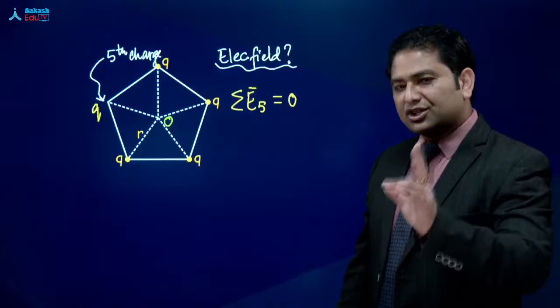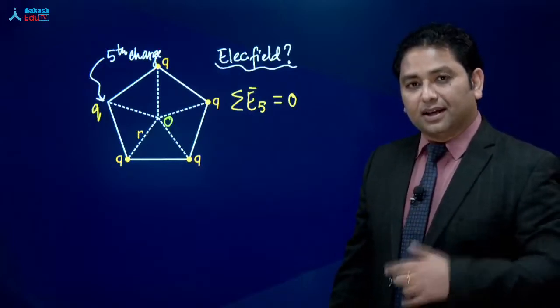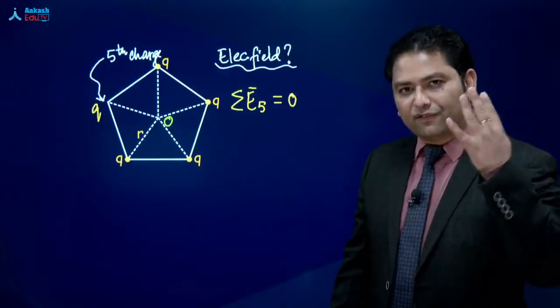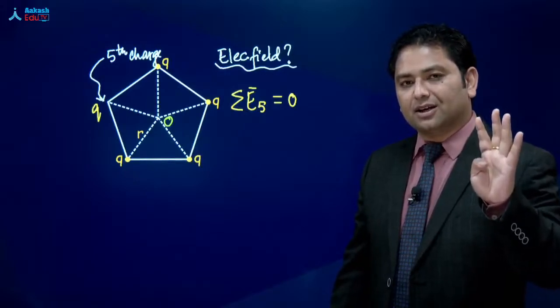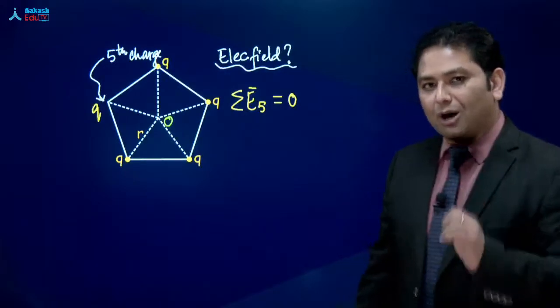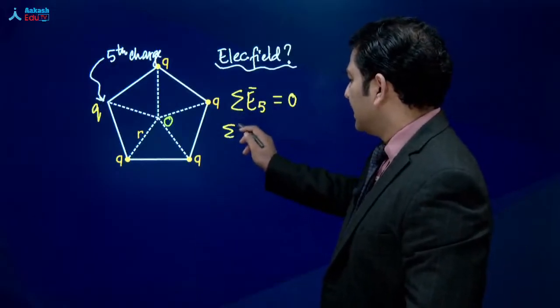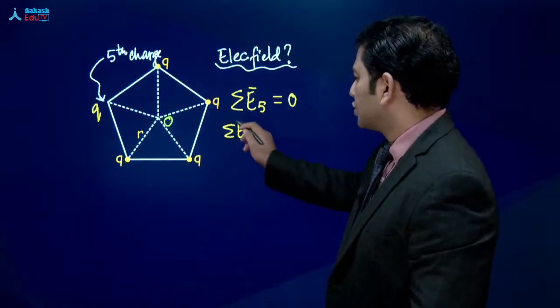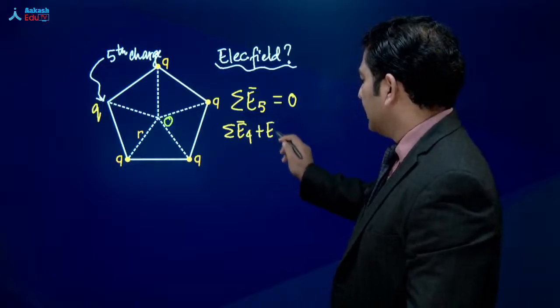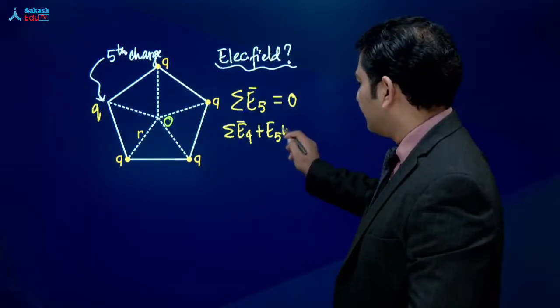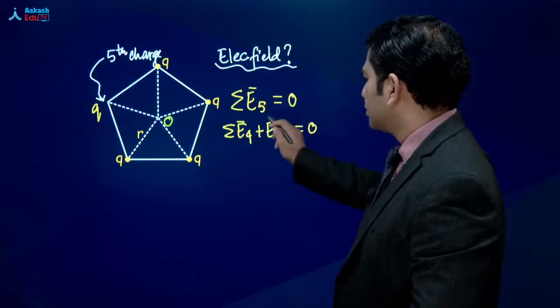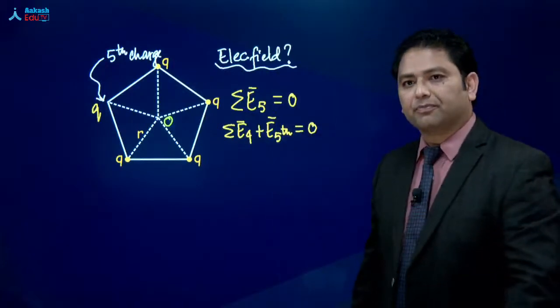But the question asks for the electric field due to only 4 charges. So how are we going to handle that? I can write this as electric field due to 4 charges plus electric field due to the 5th charge. The sum total is going to be 0.